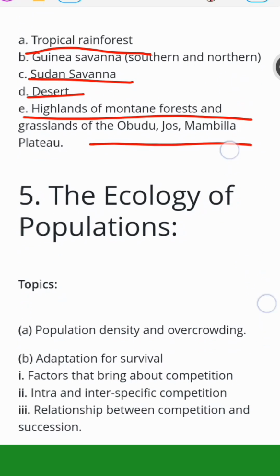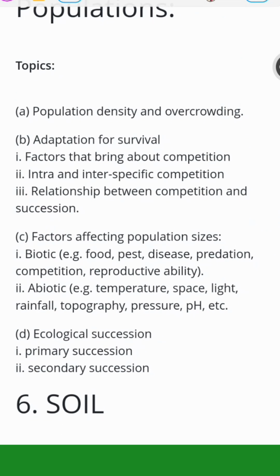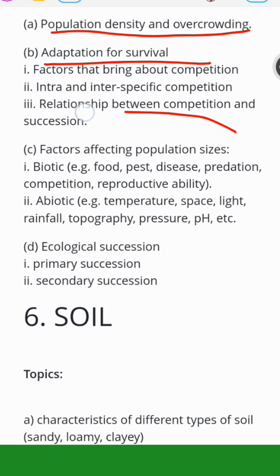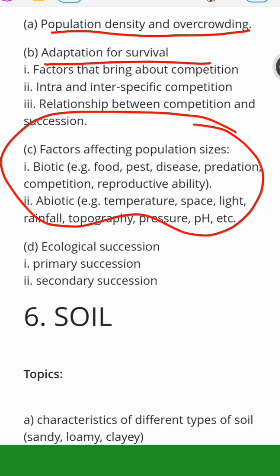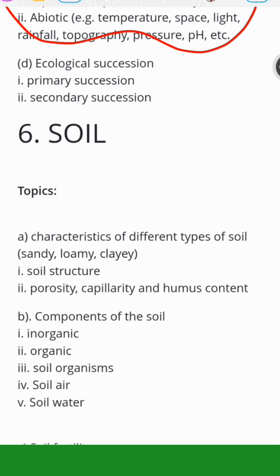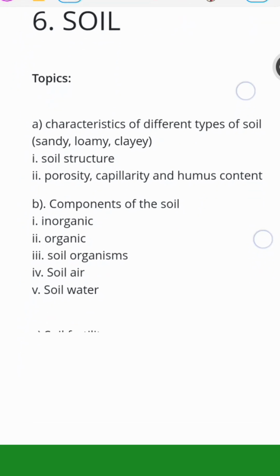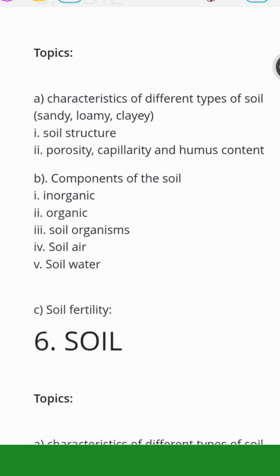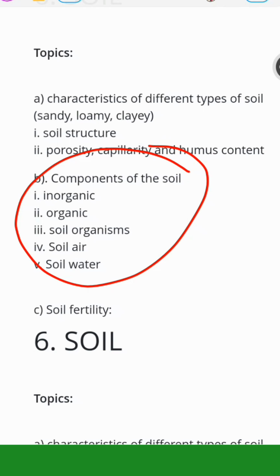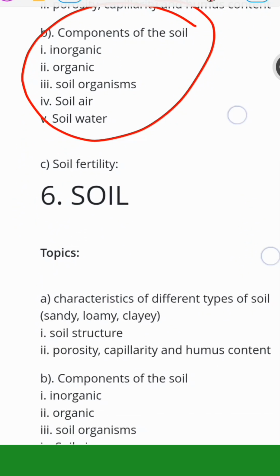Focus on that. The ecology of population density and overcrowding, the necessary formulas to use, adaptation for survival, factors that bring about competition, and basically inter and intra-specific competition just between animals. Factors affecting population sizes, biotic factors and abiotic factors. Then ecological succession, primary and secondary succession. Then talk about soil, types of soil, soil structure, porosity, components of soil, inorganic, organic, soil organisms, soil water, soil air, and all that.